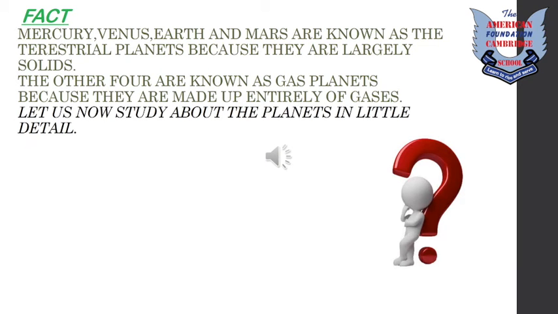Do you know that Mercury, Venus, Earth, and Mars are known as the terrestrial planets because they are largely solids, so somehow life could be possible there. The other four planets are known as gas planets because they are made up entirely of gases. Now we will study about the planets in a little detail.